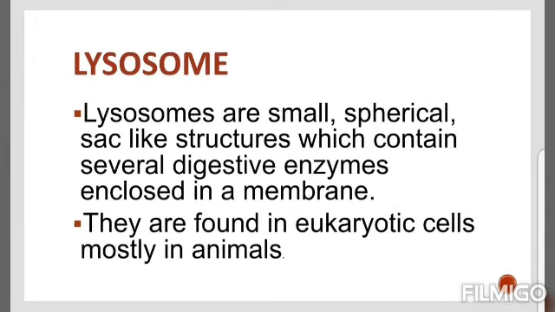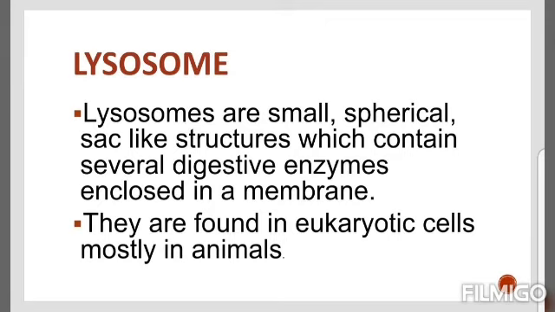The next cell organelle is lysosome. Structurally, lysosomes are membrane bound sacs filled with digestive enzymes. These enzymes are made by rough endoplasmic reticulum. Lysosomes are a kind of waste disposal system of the cell.